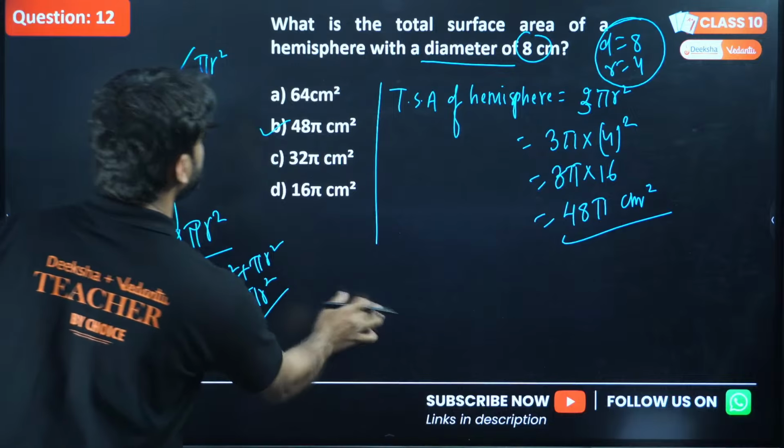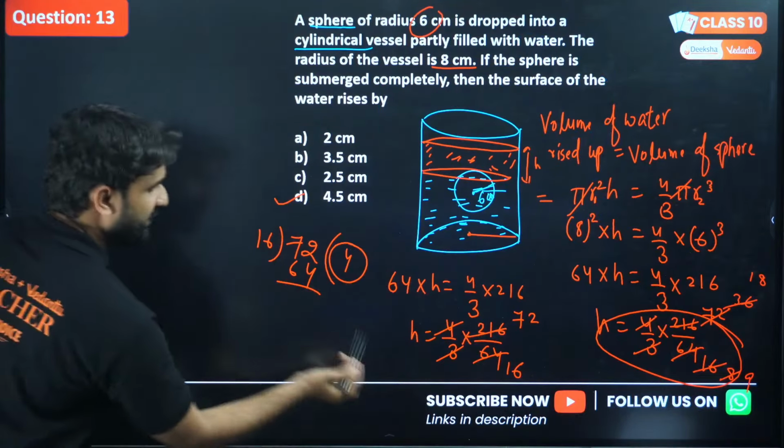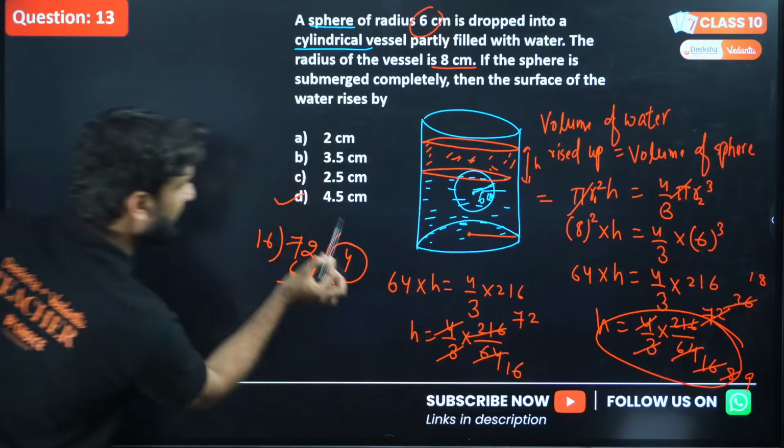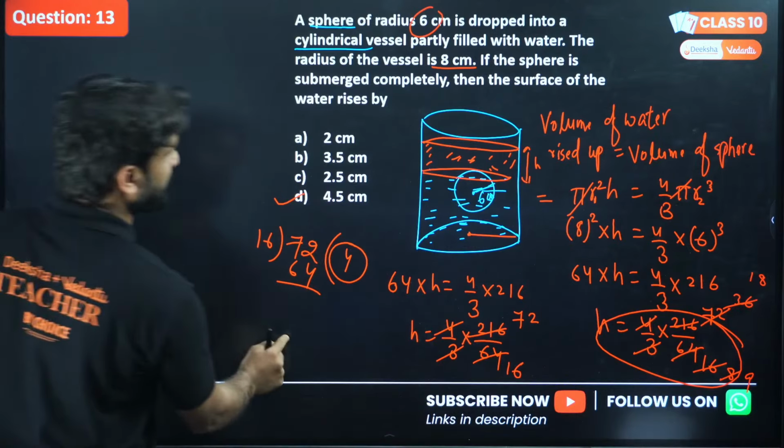Let's move to the next question. I hope this is clear to everyone. So on dividing 72 by 16, we will be getting 4.5. Now come to next question.